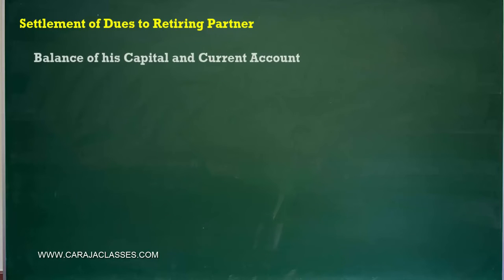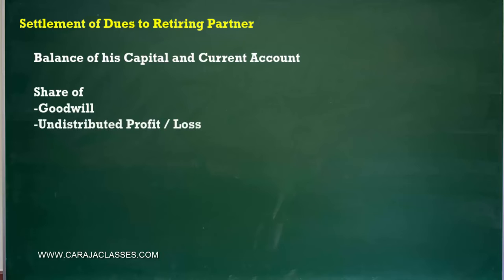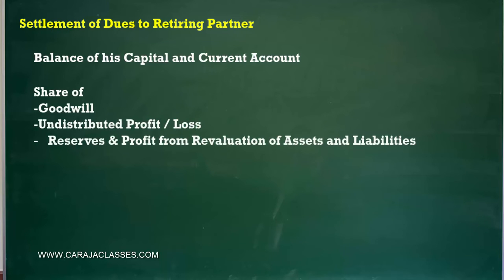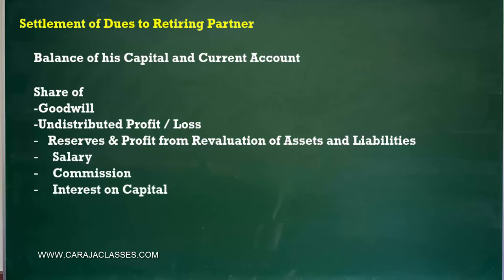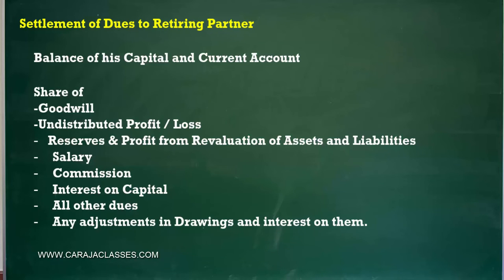Then comes the settlement of dues to the partner. The retiring partner is entitled to get back his dues, whatever he has in his capital and current account at the time of retirement. He is also entitled to a share of goodwill, undistributed profit or loss, reserves and profit arising from revaluation, then salary, commission, interest on capital, whatever the dues, and finally if there are any drawings and interest on drawings, they also have to be adjusted.